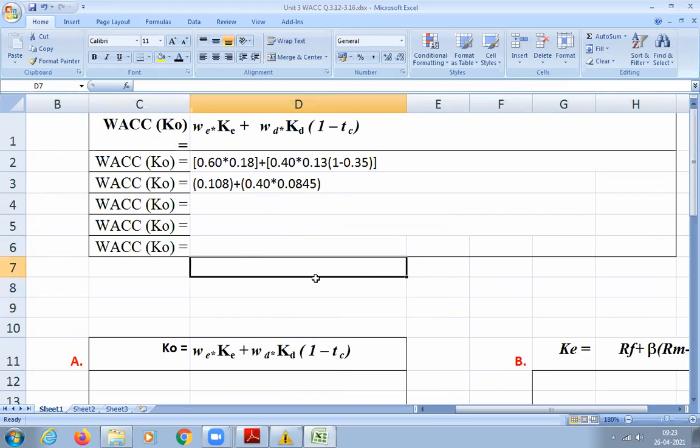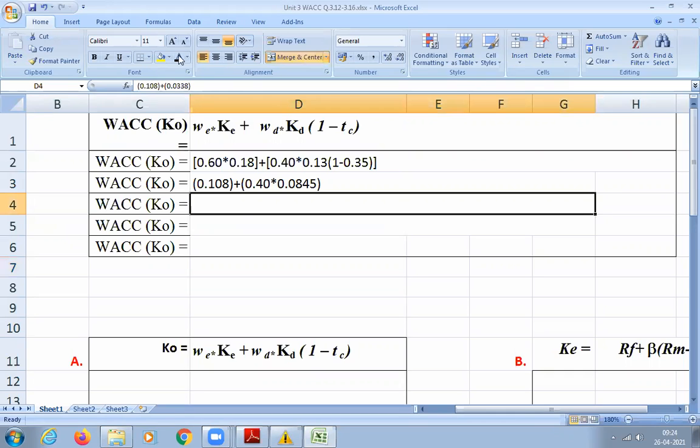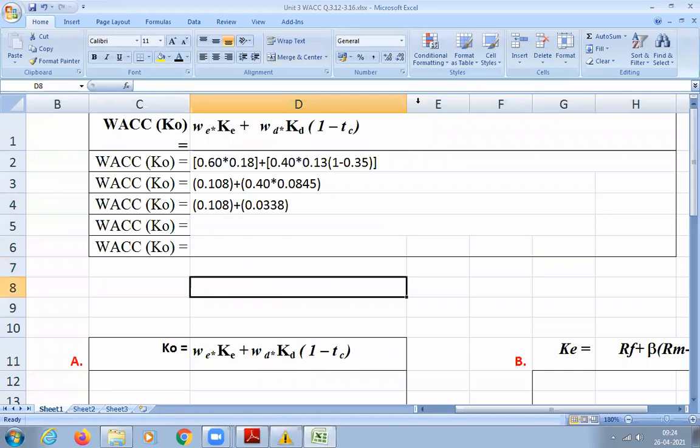So 0.0845. Correct, right? What I have written is correct? Yes, sir. Next you have to simplify further. So you will get 0.4 into 0.0845, you will get 0.0338.